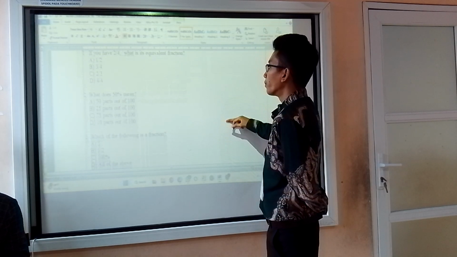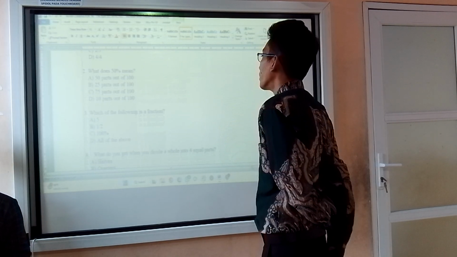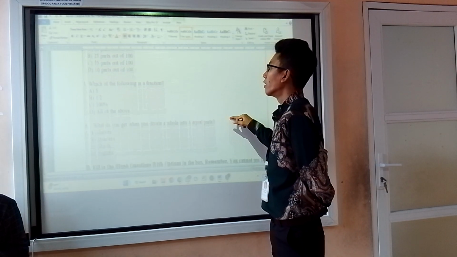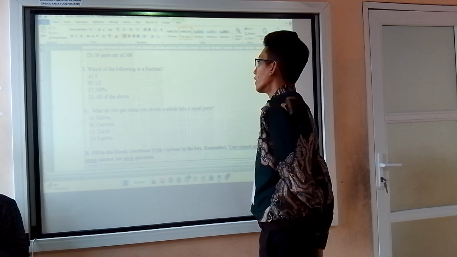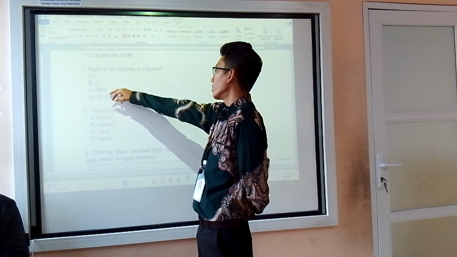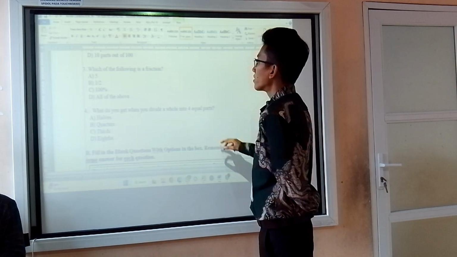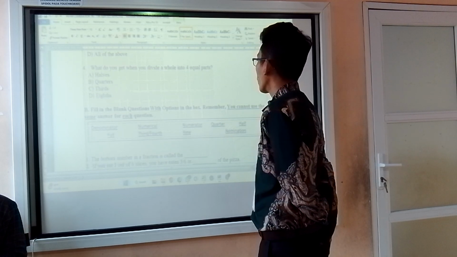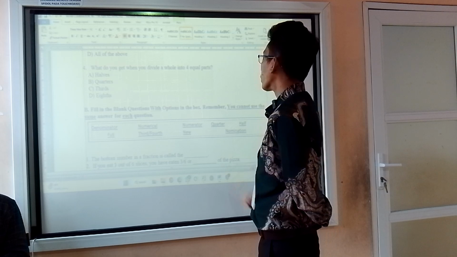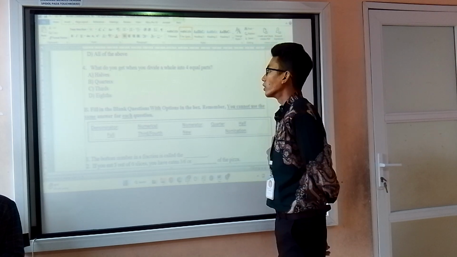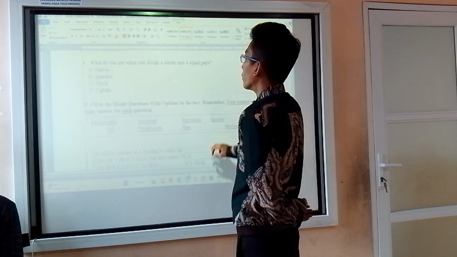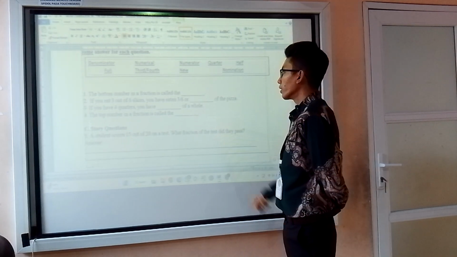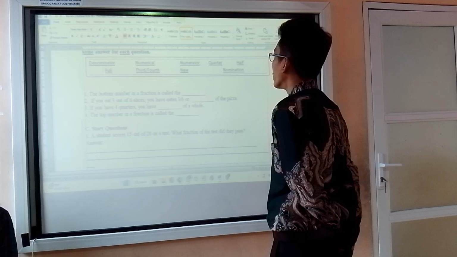Okay, next. 15% means 15 parts out of 100, because percent means per 100. Which of the following is a fraction? It should be B, because C is the percent and A is a whole number. What do you get when you divide a whole into 4 equal parts? So 1 out of 2 is halves, 1 out of 3 is third, and 1 out of 4 is quarters. Next. The bottom number in a fraction is called the denominator.